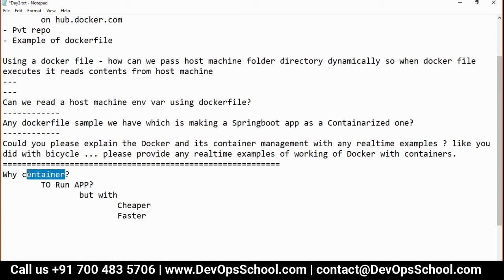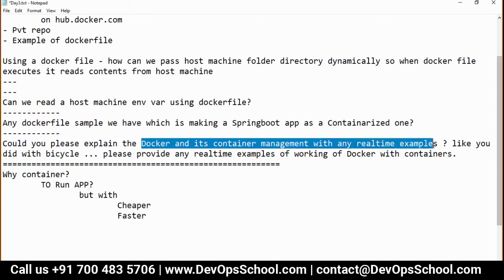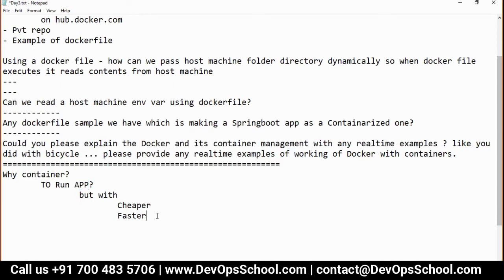Inside a container, what will you have? Applications. How do you run? docker run image name. That's all.